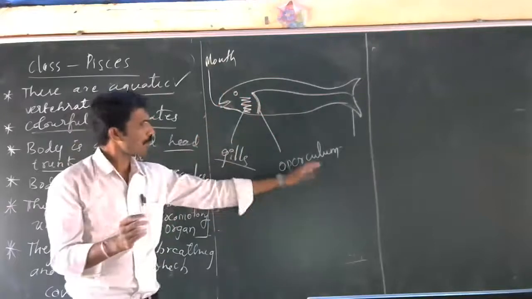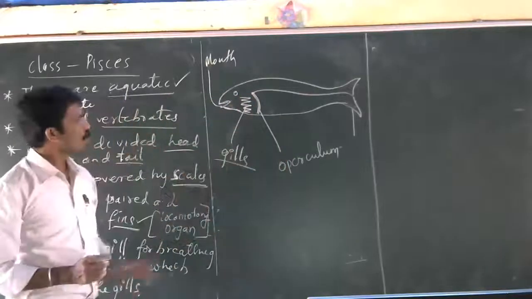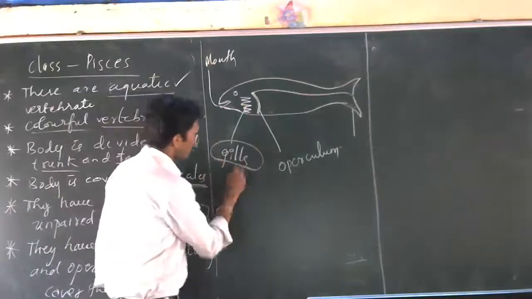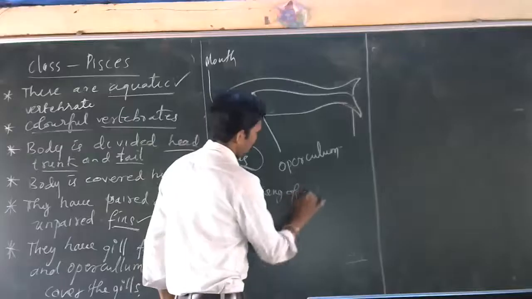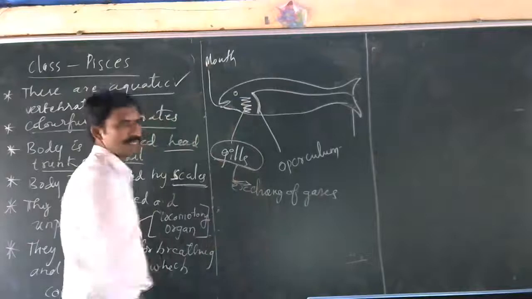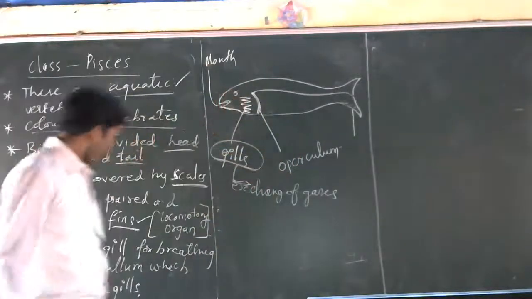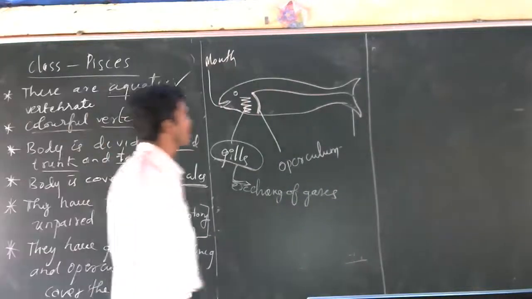The operculum opens up and water comes out of the body. During that time, they absorb the oxygen. This helps in exchange of gases and breathing. These gills are covered by the operculum. This is the identifying character of this group of animals.